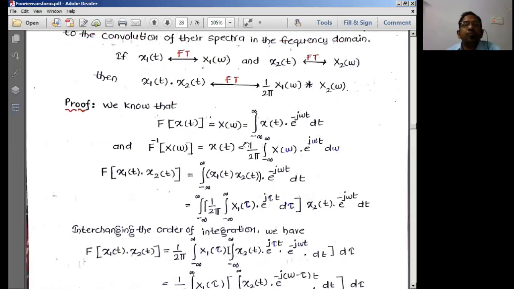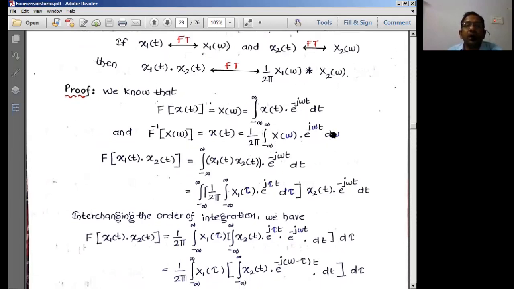So let us move on further now. x1 of t, x2 of t form Fourier transform pairs with capital X1 of omega, capital X2 of omega. If it is so, it should satisfy this property. So let us go with this now. Fourier transform of x of t, we know is X of omega, and this is the formula we have. And the inverse Fourier transform, I'll take it to this side, then I can write x of t is equal to 1 by 2 pi integral of X of omega e power j omega t d omega.